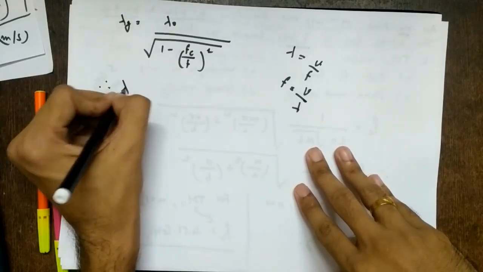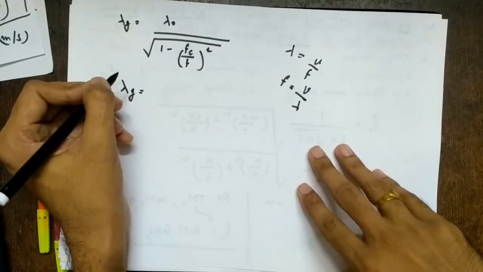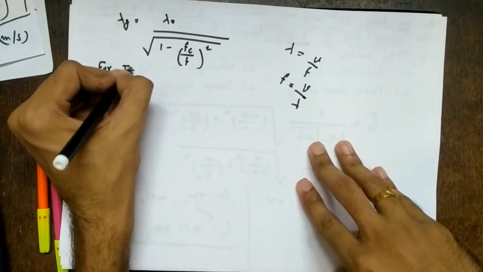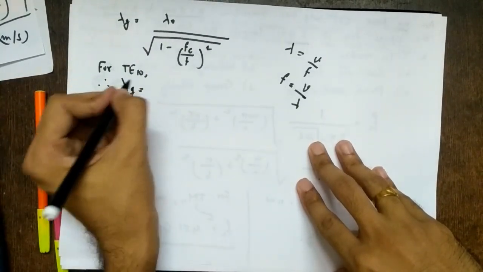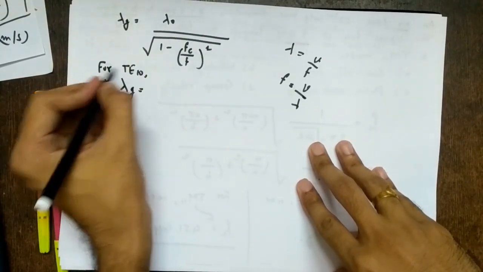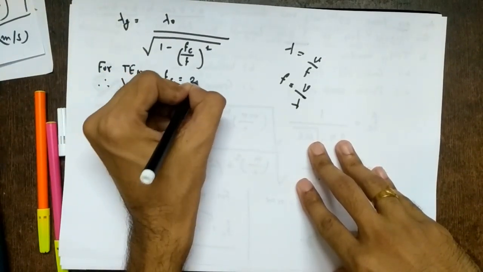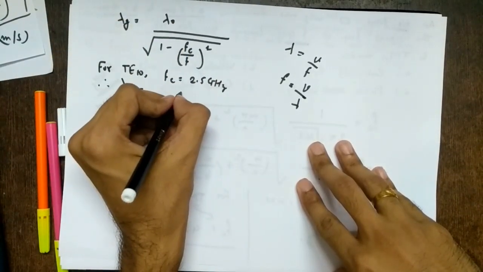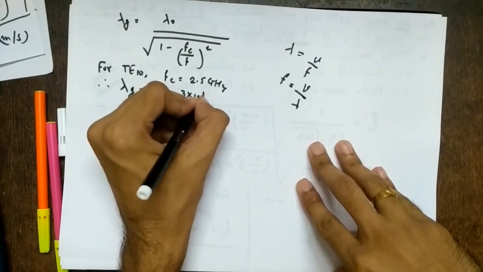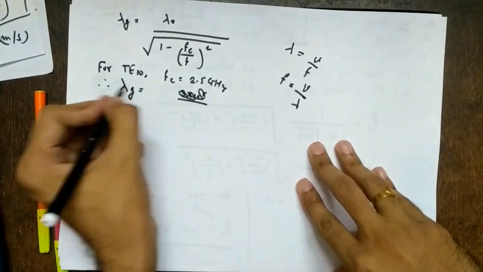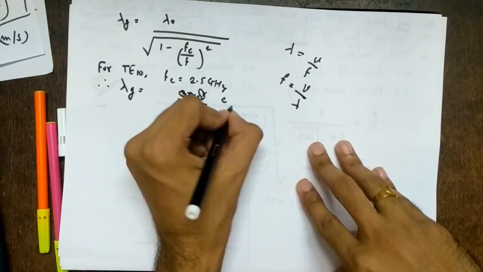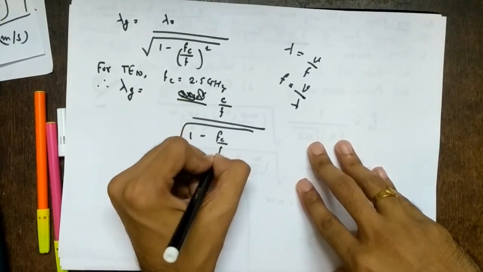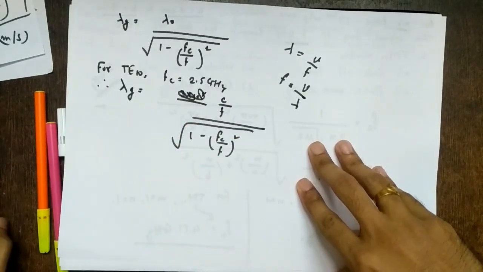So therefore lambda g equal to... for TE10 I am doing, TM11 you can take as homework. For TE10, what is fc? We will require fc. fc is 2.5 gigahertz. And what is lambda naught? c by f, so 3 into 10 raised to 8. Why am I substituting? You are not in 10th standard. Alright, so lambda g is c by f upon square root of 1 minus (fc by f) the whole square.